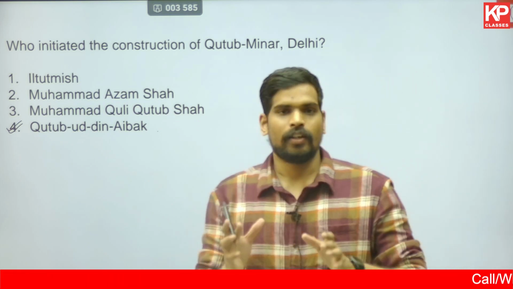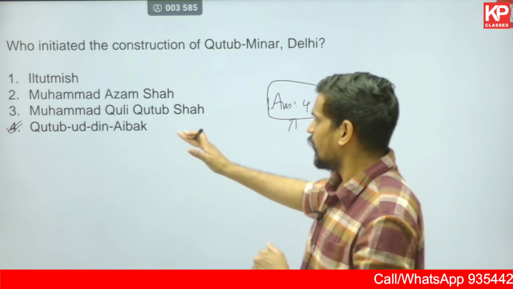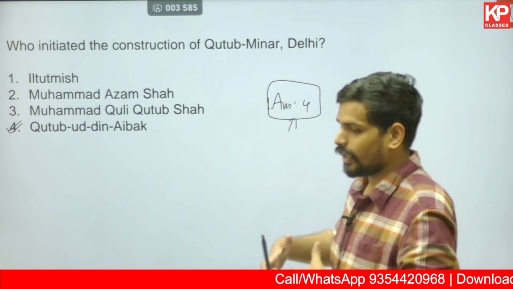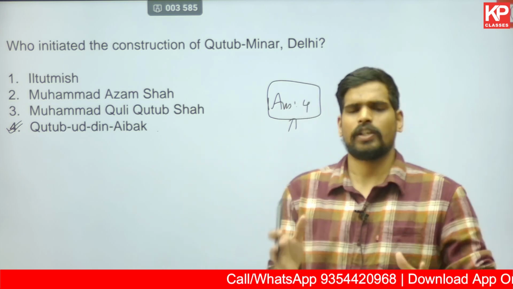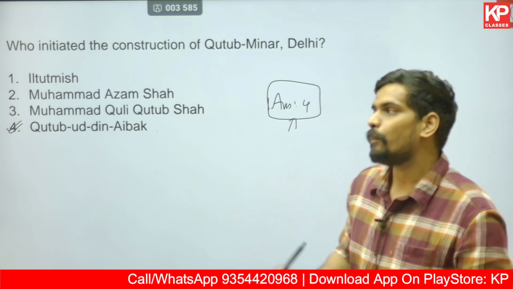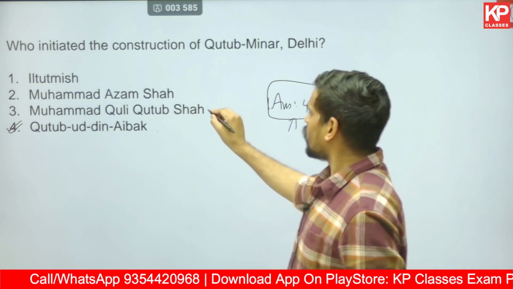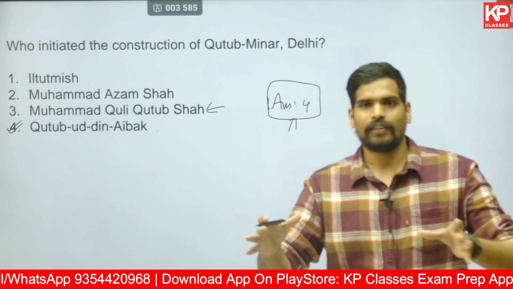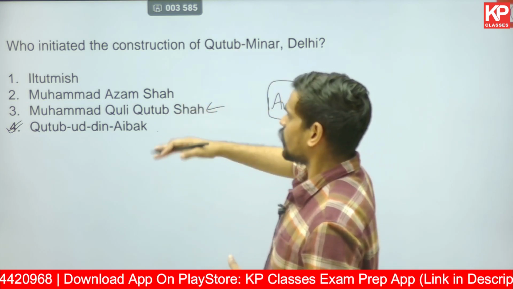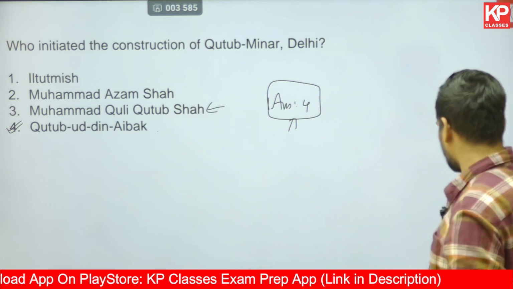Who was the first ruler of the Delhi Sultanate, established under the slave dynasty? He was actually the slave of Muhammad Ghori, if you know history, and that's where he entered into India. He constructed the first mosque in the Delhi surroundings, referred to as Quwwatul Islam Mosque, where Qutub Minar was constructed. Muhammad Quli Qutub Shah was a ruler of the Golconda region of Hyderabad, so not associated with Qutub Minar for sure. Azam Shah or Iltutmish are not related to Qutub Minar. Qutubuddin Aibak would be the correct answer for this question.